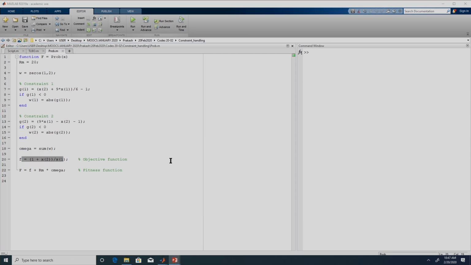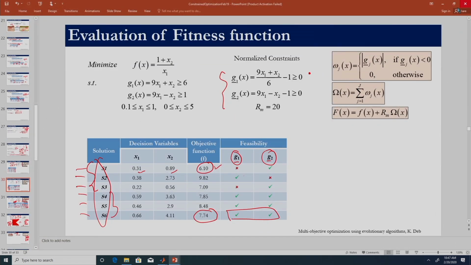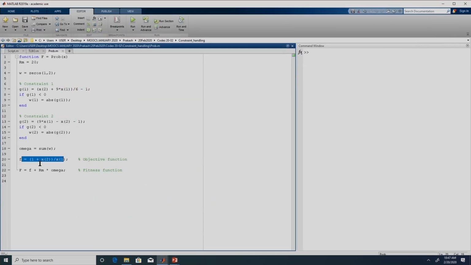This f is our objective function. The objective function in this case is 1 plus x2 by x1. So here we write 1 plus x of 2 divided by x of 1. Again, you need to take care of the brackets properly. So x of 1 is in the denominator and the numerator is 1 plus x of 2.